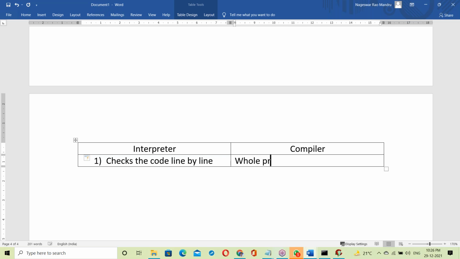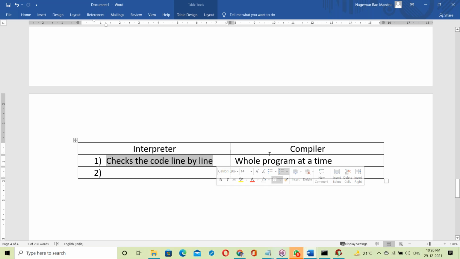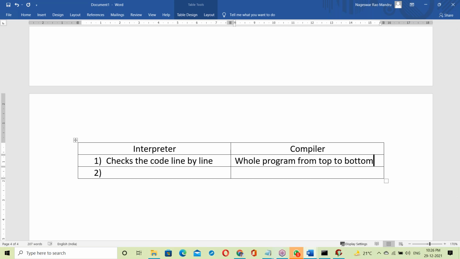The compiler checks the whole program at a time. The compiler checks the whole code from top to bottom at a time. The interpreter is line by line: first line checking then execution, next line checking then execution. But the compiler is not like that. It checks the whole program from top to bottom.